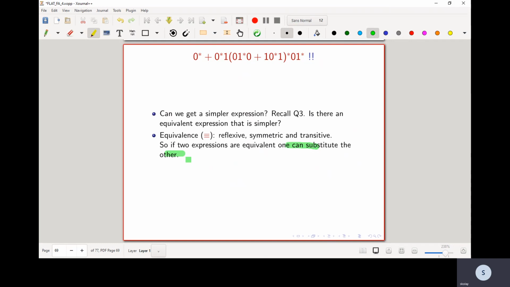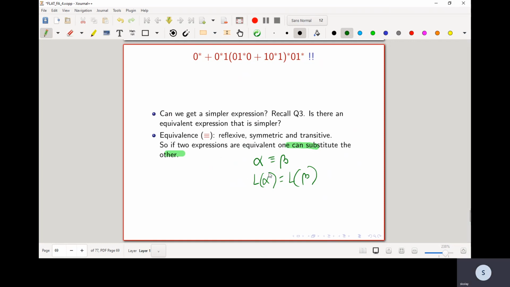So if alpha is equivalent to beta, then it means that L alpha is equal to L beta.